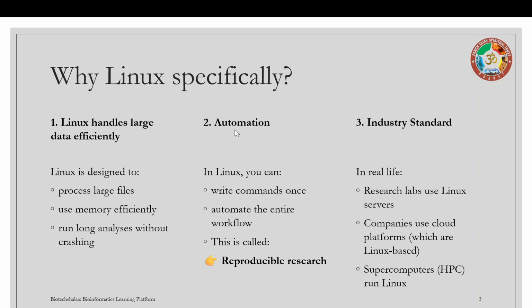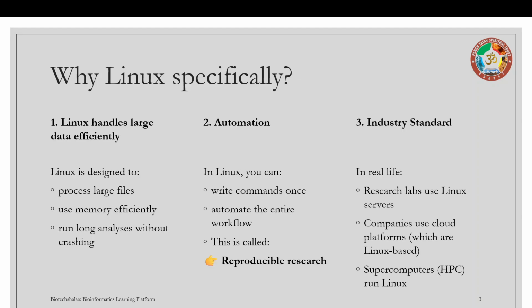The third reason is that it is the industry standard. If we talk about real-life scenarios, research labs use Linux servers. Companies use cloud platforms which are Linux based. They use supercomputers, HPC, which also run on Linux. If you don't know Linux, you are not job ready. But if you know Linux, you are job ready. If you don't know Linux, you will struggle in real environments later.